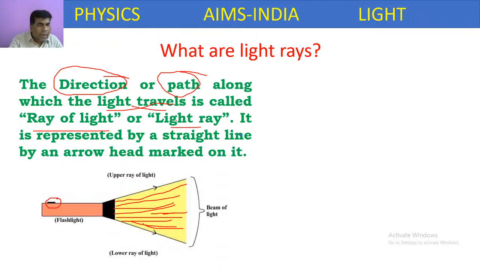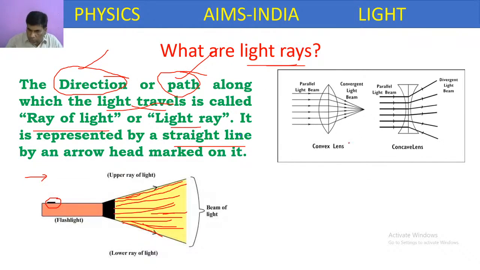It is represented by a straight line with an arrowhead marked on it. So this is the upper ray of light, and this is the lower ray of light. Here, a light ray is nothing but the direction or the path in which the light is traveling.